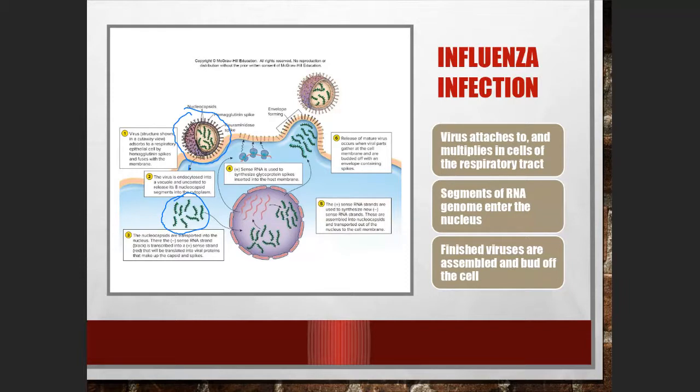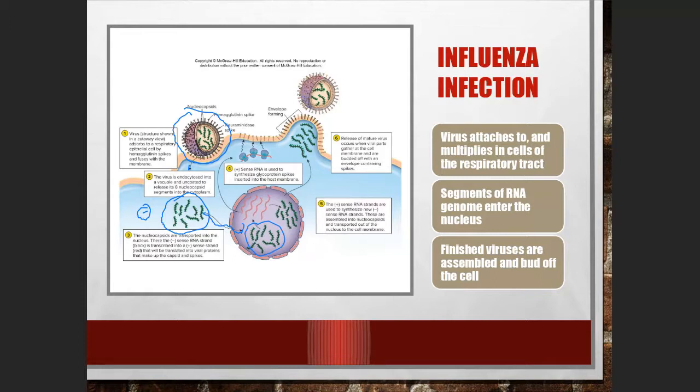And these 8 are actually negative sense. Remember the difference between negative sense and positive sense RNA. The negative sense cannot be used for making protein. Therefore, this negative sense RNA will enter into the nucleus of the host cell.